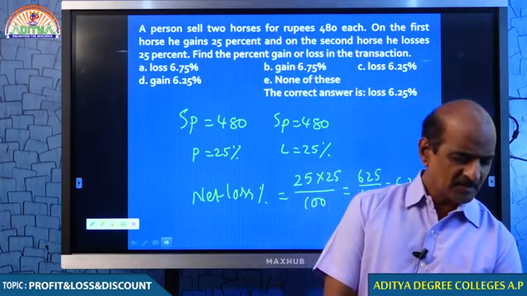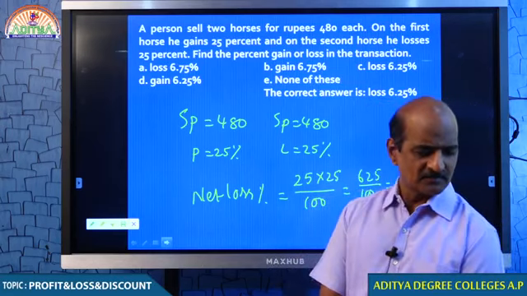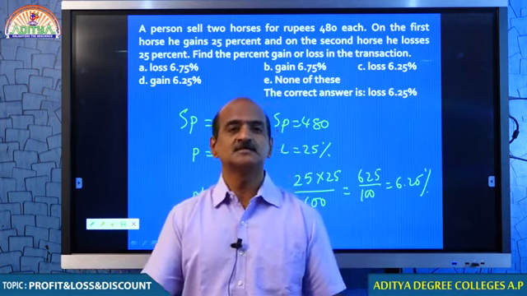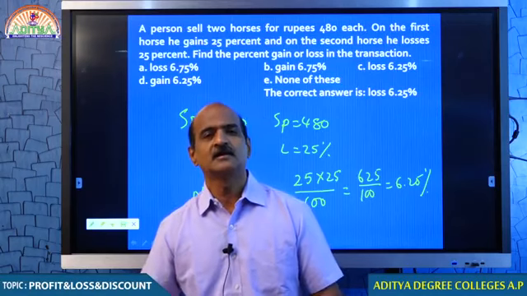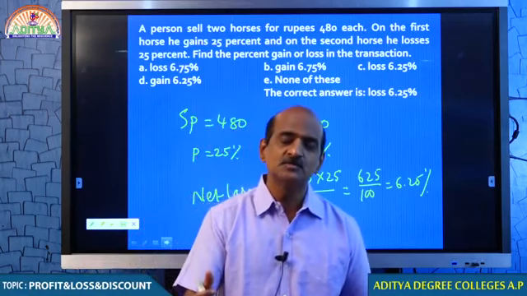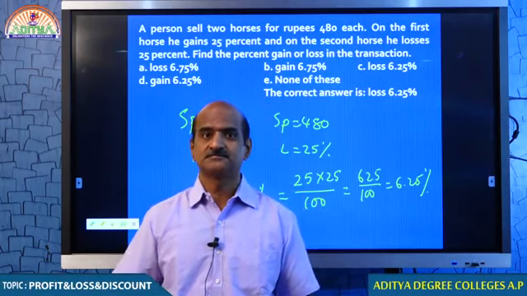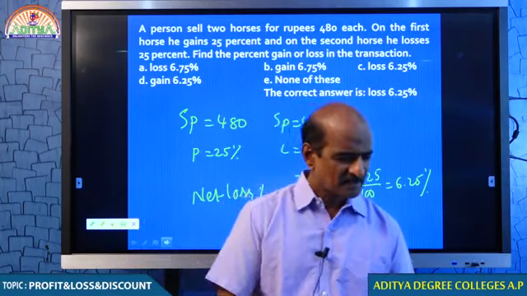Somebody asked how to understand profit or loss. Yes, student, for your question, profit and loss can be simply identified. When the cost price is less and the selling price is more, there is a profit. To the contrary, if the cost price is more and the selling price is less, then there is a loss. Isn't it? Very simple. Come on, students, if you have any comments, please let me know.